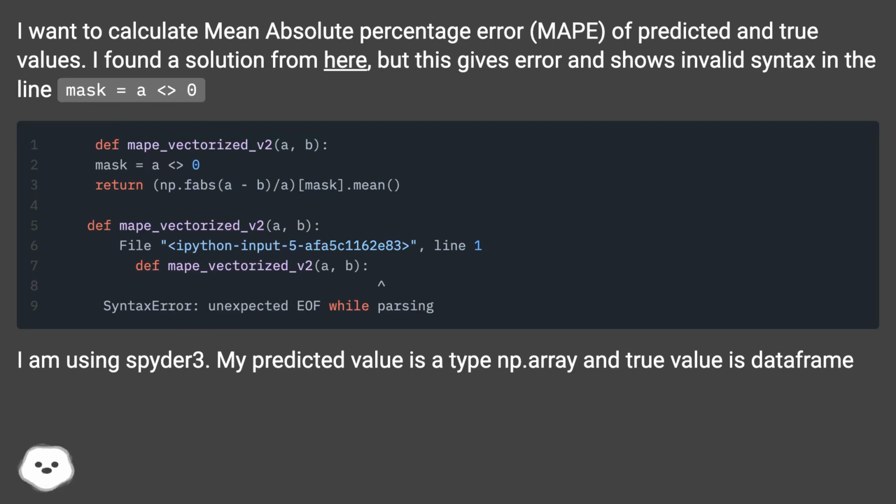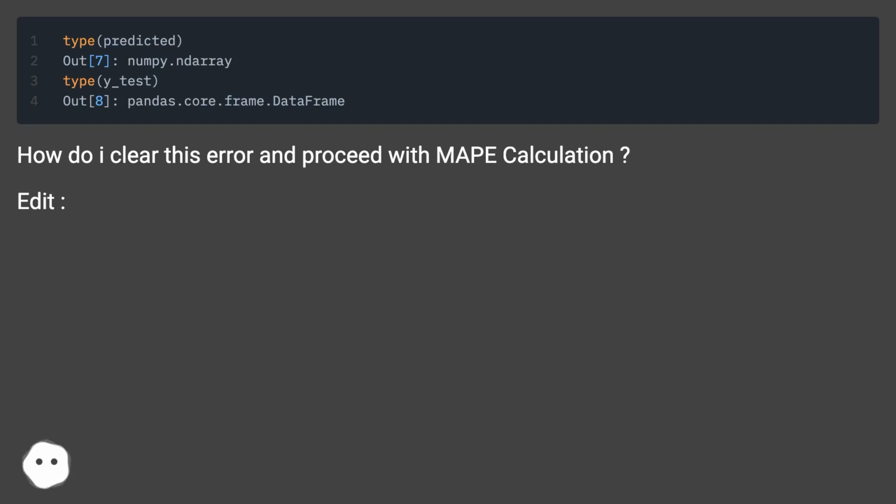I am using Spyder 3. My predicted value is of type np.array and the true value is a data frame. How do I clear this error and proceed with MAPE calculation? Edit.